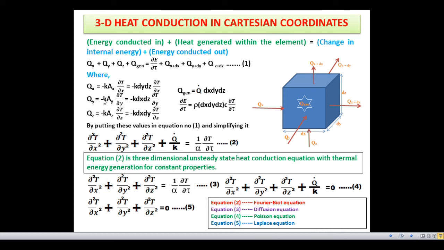Now by putting these values in equation 1, we get dou 2T by dou x square plus dou 2T by dou y square plus dou 2T by dou z square plus q dot by k is equal to 1 by alpha into dou T by dou tau. Now this equation is the three-dimensional unsteady state heat conduction equation with thermal energy generation for constant properties. This equation 2 is known as the Fourier-Biot equation.